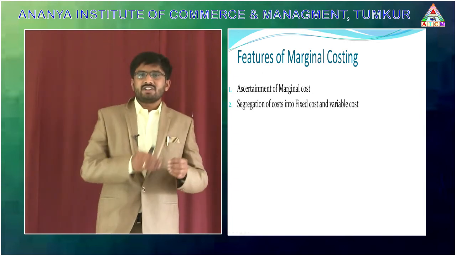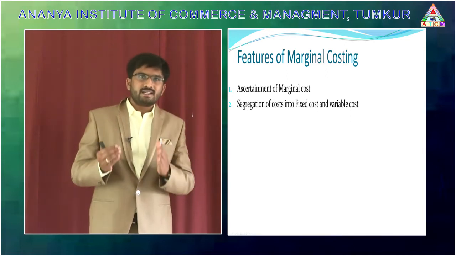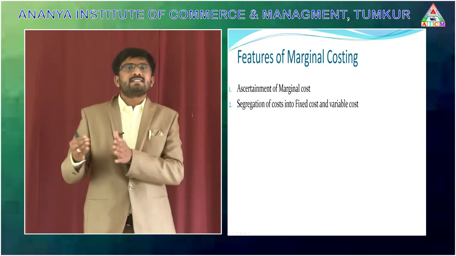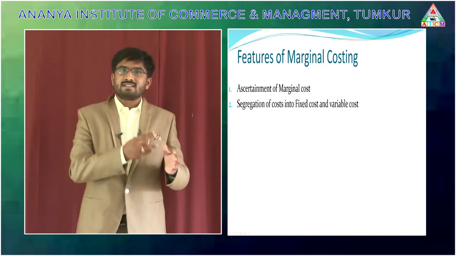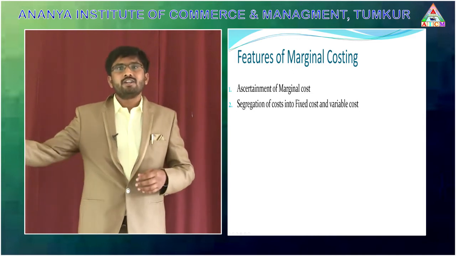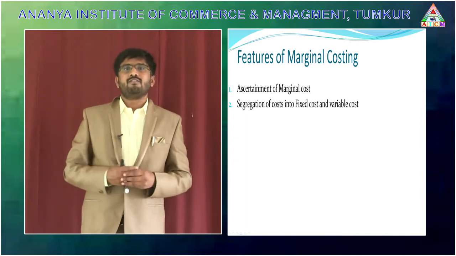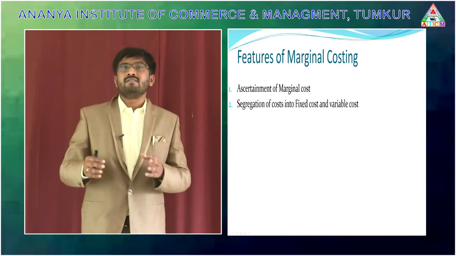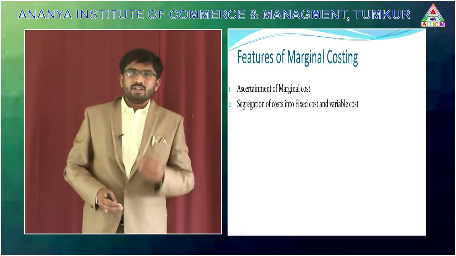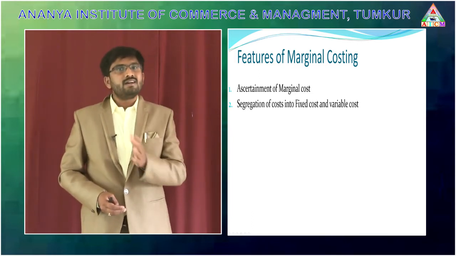Then, segregation of cost into fixed cost and variable cost. Whatever cost data we collect, we have to segregate into fixed cost and variable cost. Fixed costs are always constant, but variable costs always vary according to the level of output. Fixed costs never change with any level of output, but variable costs always change according to the level of output. For this purpose, we need to classify our cost into variable and fixed.